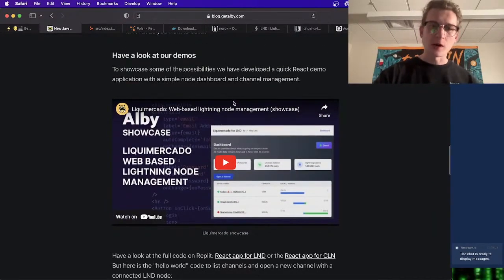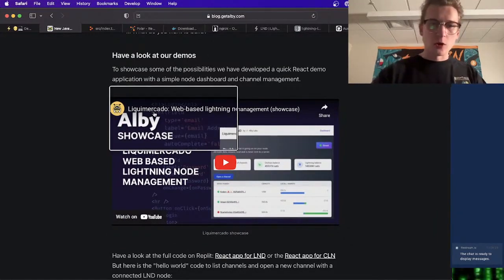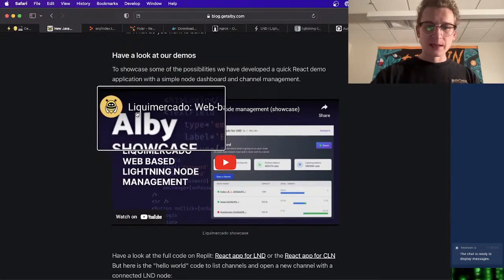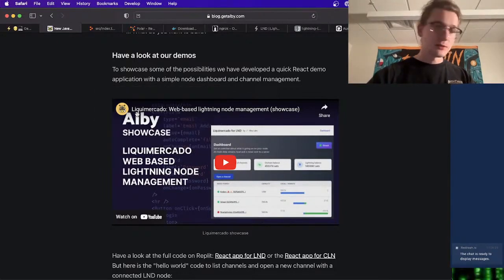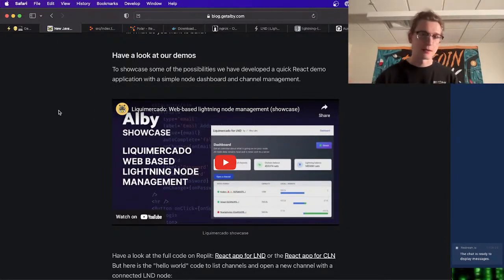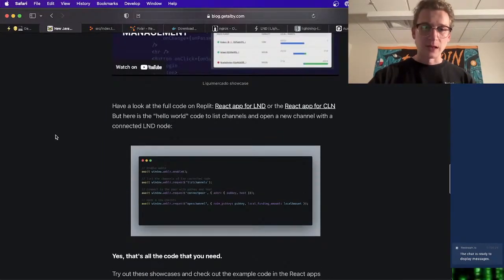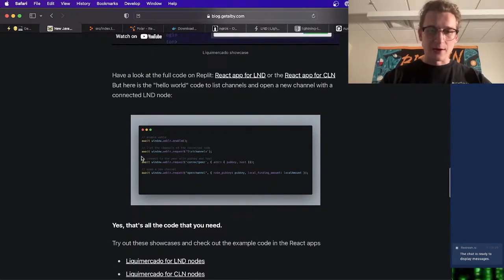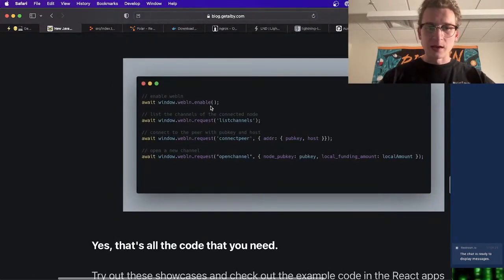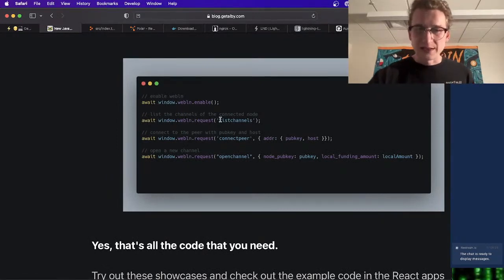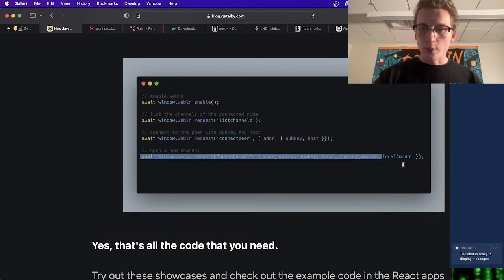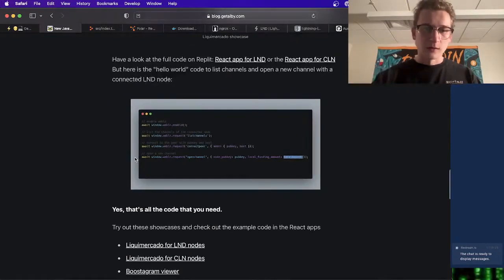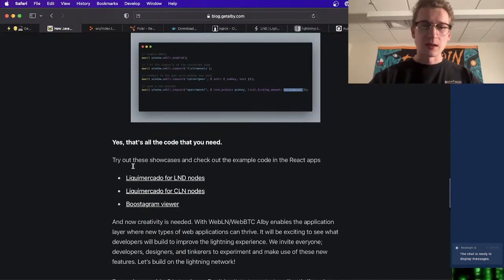Yes, and they have a demo here, this Liquid Market. This is their example project, and I actually used this to kind of put my project together. I looked at their code and kind of just destructured it and made a more simple version. You can see here they're showing us how easy it can be to list out our channels, connect to a peer, open a channel. The fact that we can do that in just these one-liners, it's really incredible if you can understand all the complexity that's happening beneath it.